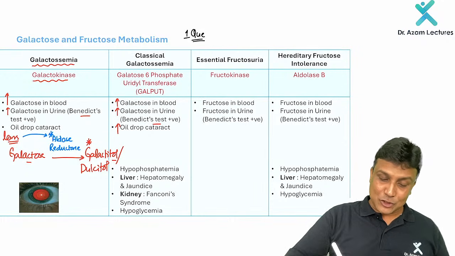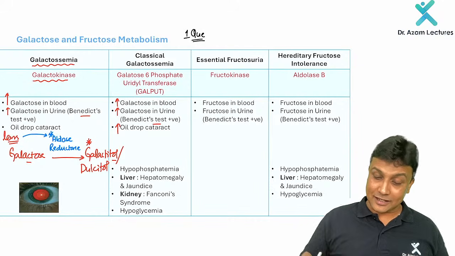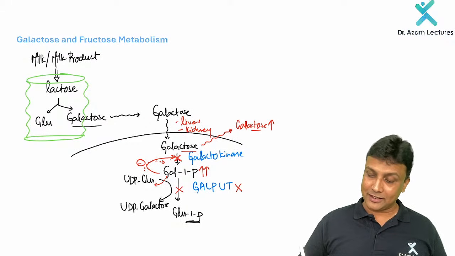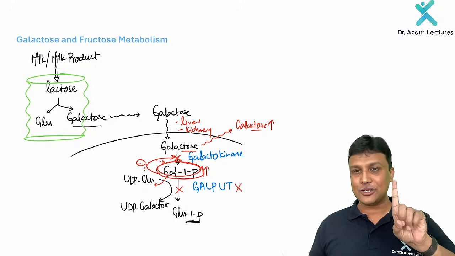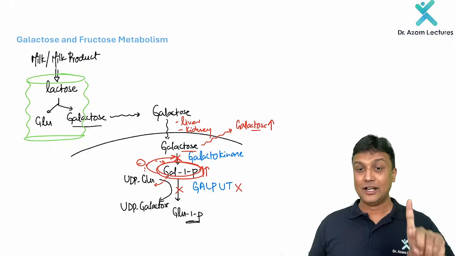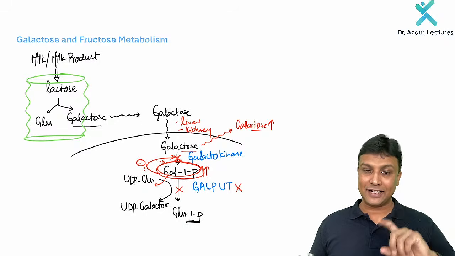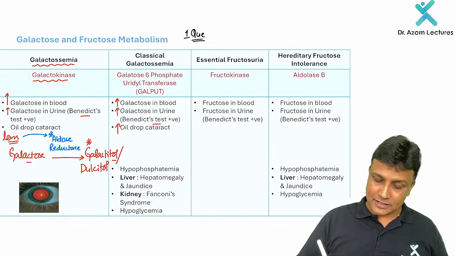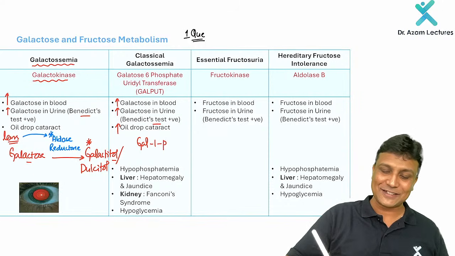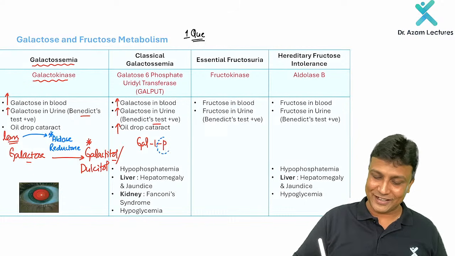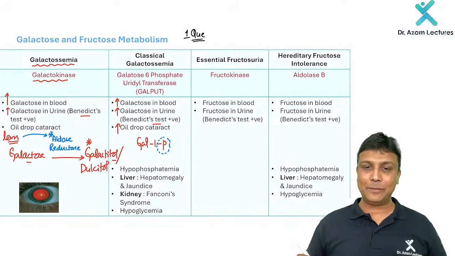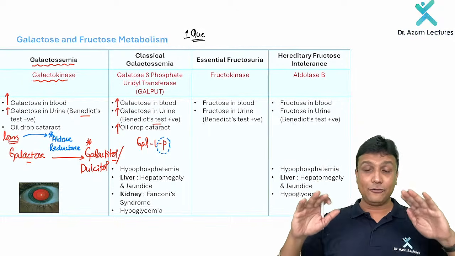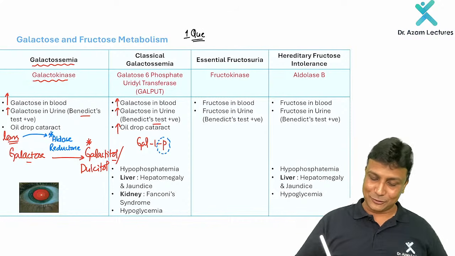In classical galactosemia, what is getting accumulated here? Galactose 1-phosphate is getting accumulated. It's not galactose, it's galactose 1-phosphate. Because this galactose 1-phosphate is accumulating, please concentrate on the phosphate. Phosphate is trapped there. If it is trapped, what is going to happen in the blood? In the blood, the phosphate level is going to decrease. So therefore, there will be